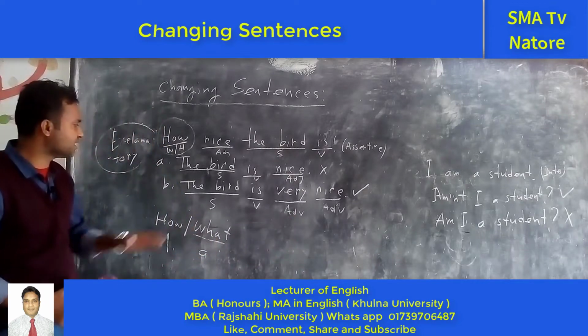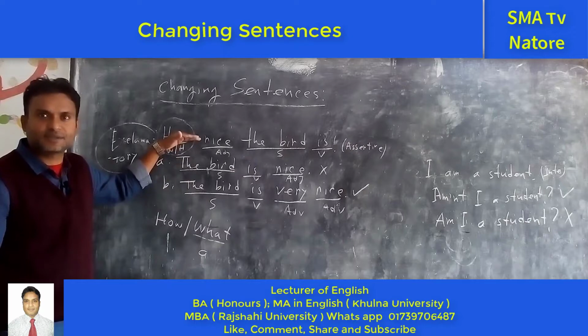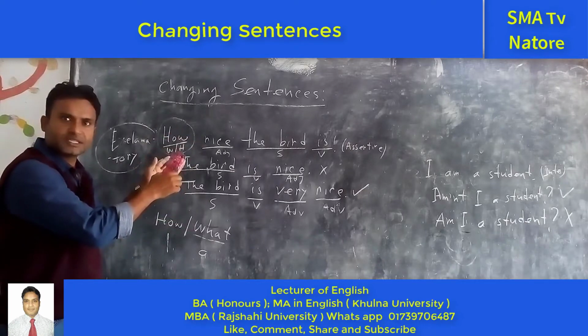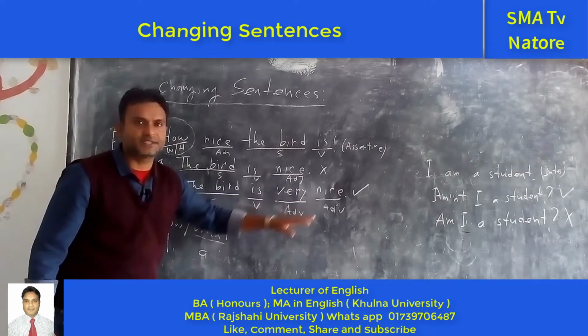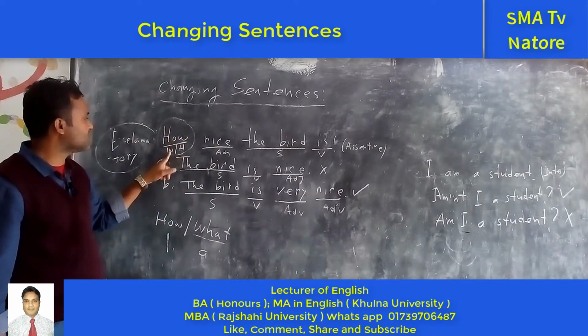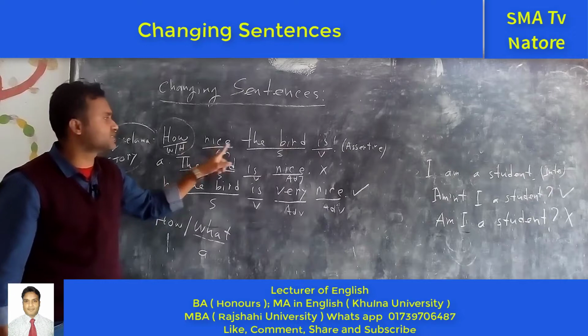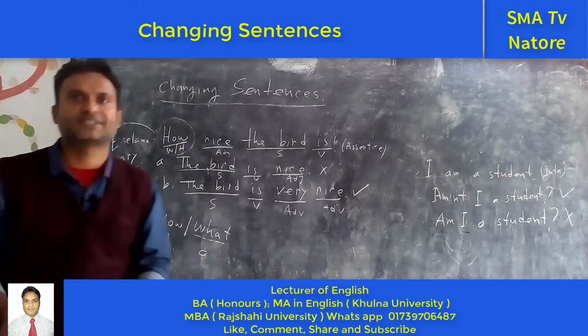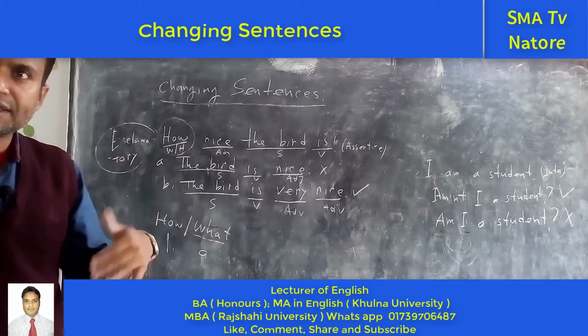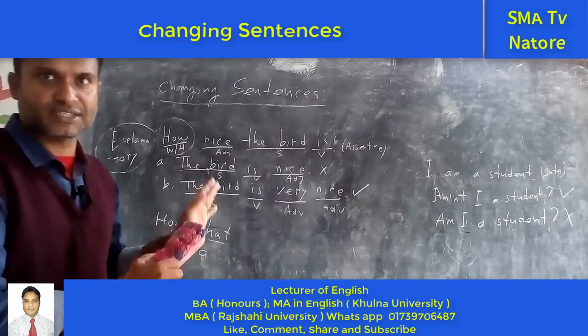But if the question is this one, you have to make it exclamatory. So in the same way we can change it. If I have given you the sentence, the word is very nice, make it exclamatory. Then we will start with WH, next one adjective, next one subject, next one verb. So both structures are essential. Okay? So at a time we can discuss both sentences.